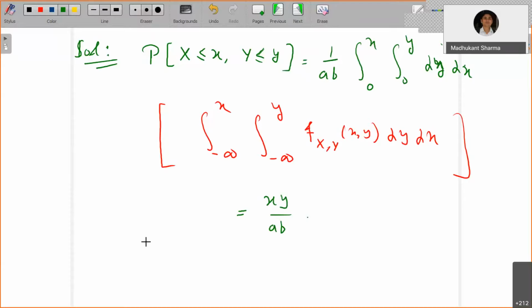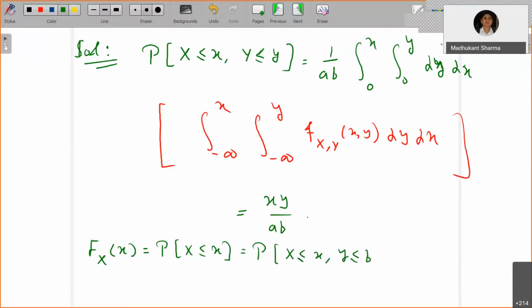Right now, this is nothing but the joint distribution function. Now, what about the marginal distribution functions? That means F_X(x) is nothing but the probability that X is less than or equal to x, and if I want to write it in terms of the joint density, that's going to be X less than or equal to x, Y less than or equal to b.